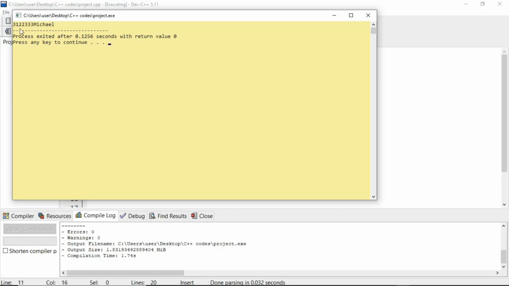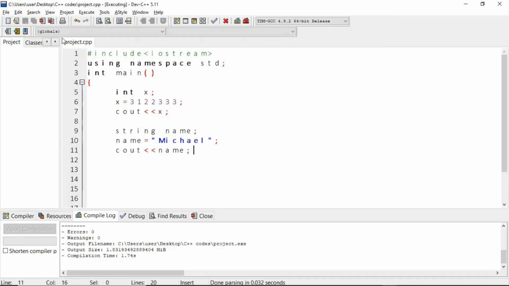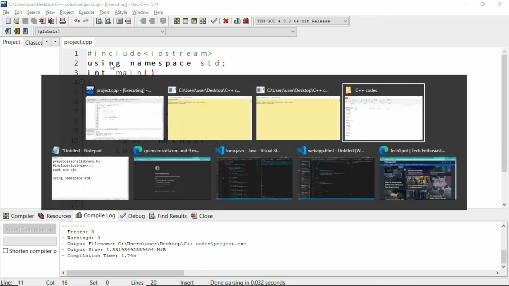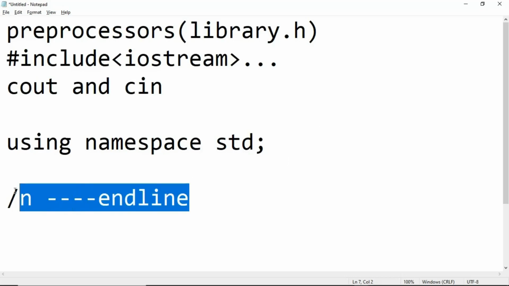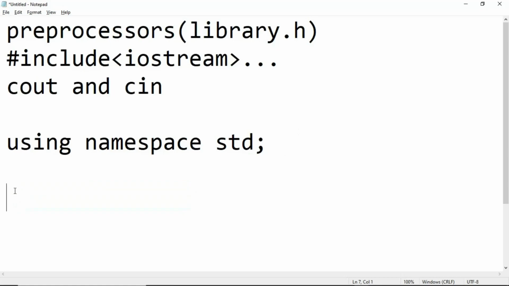Now there's something that is odd about our output. Why are they on the same line? It's kind of weird. That is where we're going to have the next reserve word, or should we call it statement, which is known as the \n, also known as the end line function. But this is an old methodology of writing, so we're not going to make use of this.